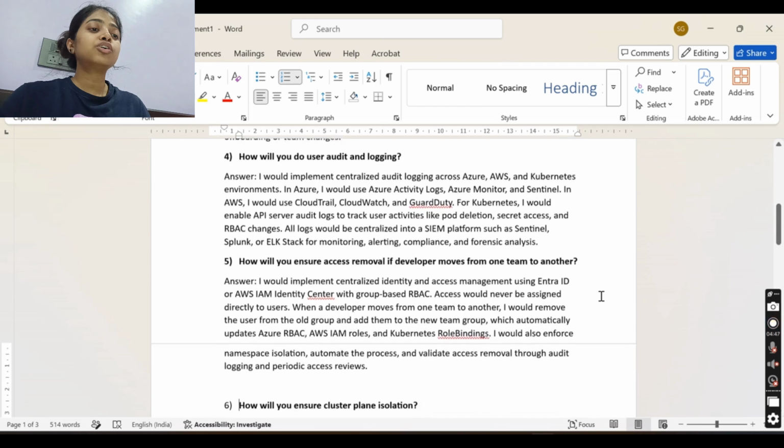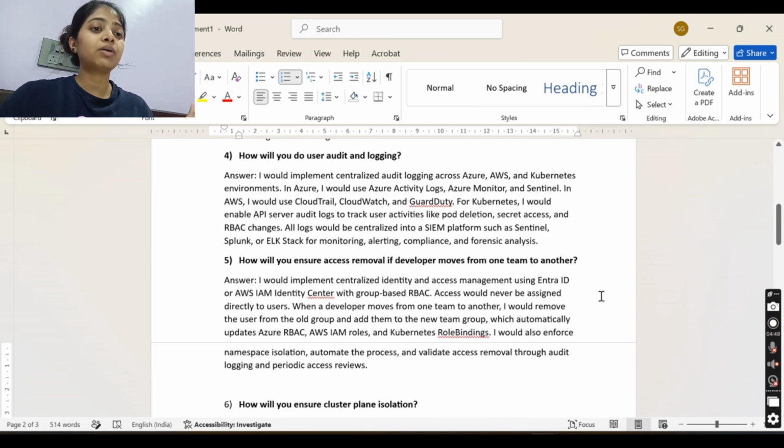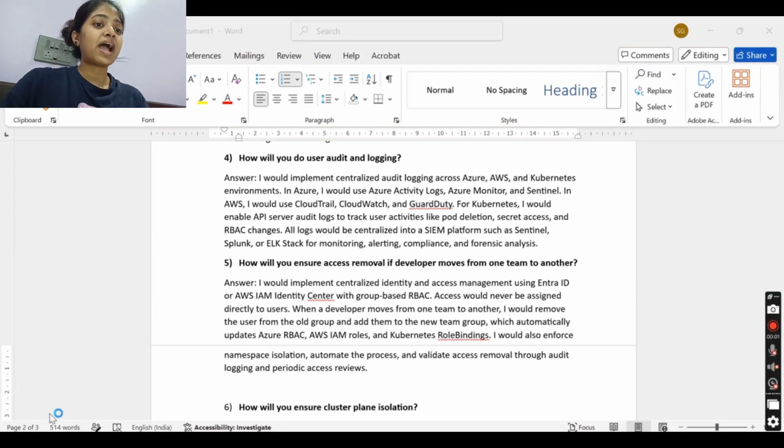Now, how will you ensure access removal if a developer moves from one team to another? I would implement centralized identity and access management using Entra ID or AWS IAM Identity Center. So access would never be assigned directly to a user. When a developer moves from one team to another team, I would remove the user from the group and add